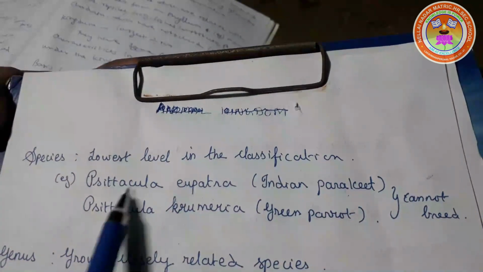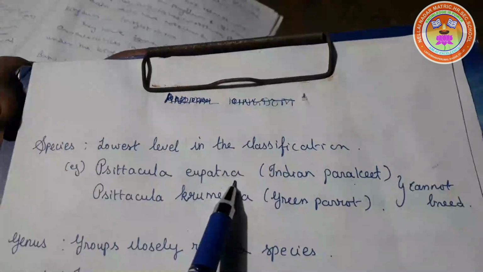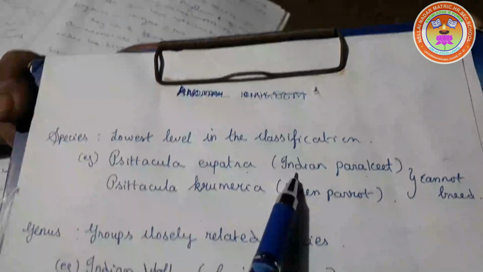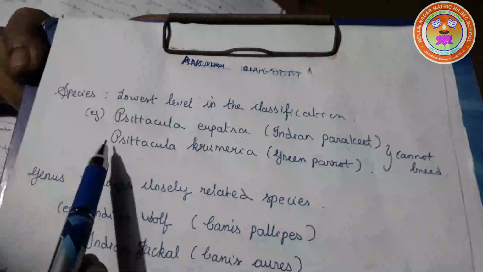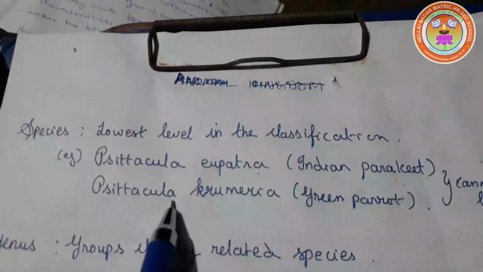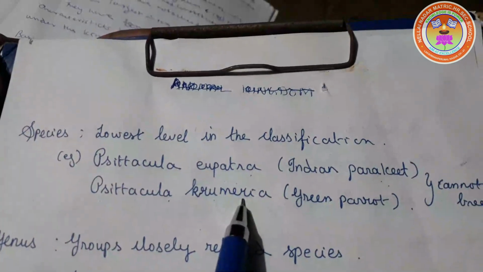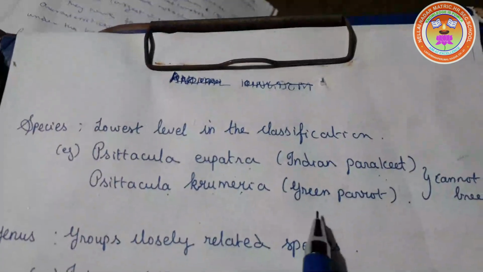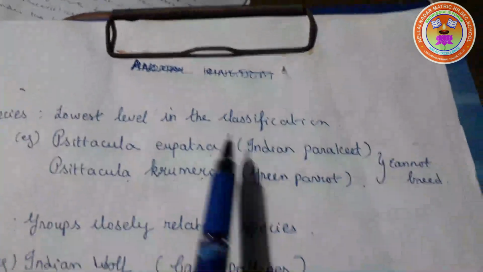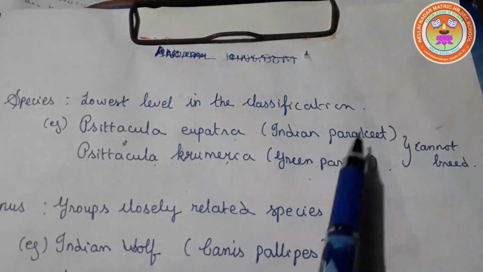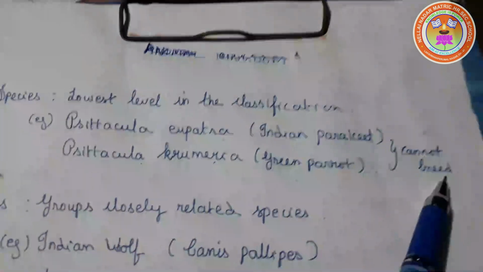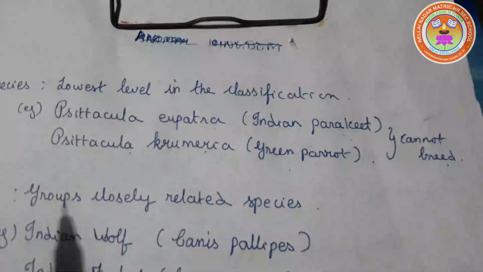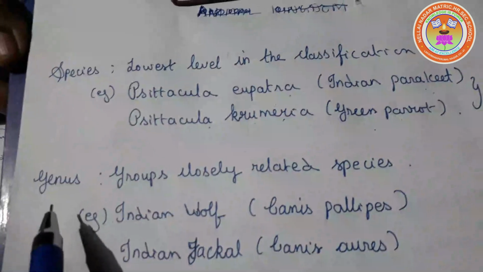Example, Psittacula eupatria. It is an Indian parakeet, that is the Alexandrine parrot. And another one is Psittacula krameri, that is a common parrot, green parrot. Both are parrots only, but we cannot breed them.